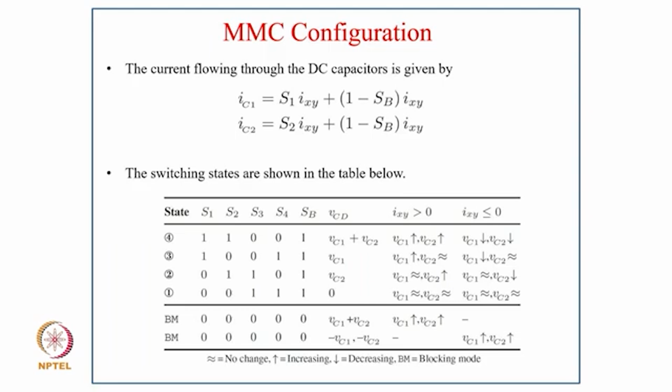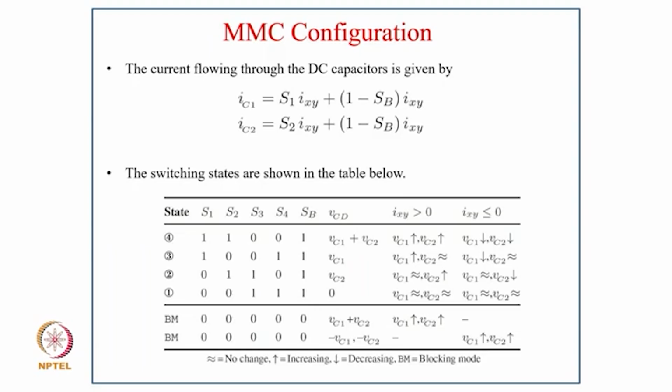And here the switching states are shown below: 4 states and 2 blocking states. The fourth state is where S1 and S2 are both 1, S3 is 0, S4 is 0, and SB equals 1. So VCD becomes VC1 plus VC2. If IXY is greater than 0, both VC1 and VC2 increase, and if IXY is less than 0, both VC1 and VC2 decrease.